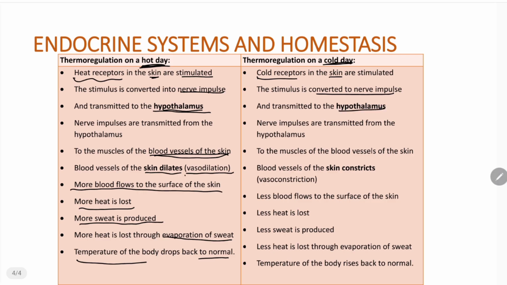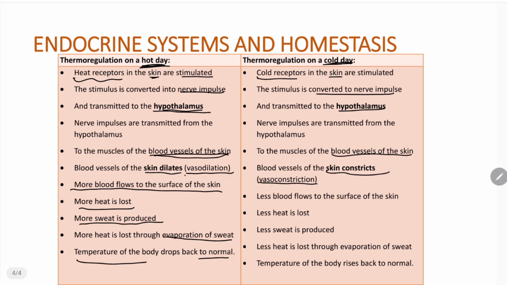Once this nerve impulse has been produced, it is going to be sent to the hypothalamus of the brain. Again, why the hypothalamus? Simply because the hypothalamus is the control center for temperature. Right? Now, once these nerve impulses reach the hypothalamus, it is going to send impulses of its own to the blood vessels of the skin. Now, why is a nerve impulse going to be sent to the blood vessels of the skin? Because it is cold, the blood vessels of the skin are going to become constricted. Now, to become constricted, we already said that the blood vessels simply become thinner. And the process of these blood vessels becoming thinner, we simply refer to as vasoconstriction, right?